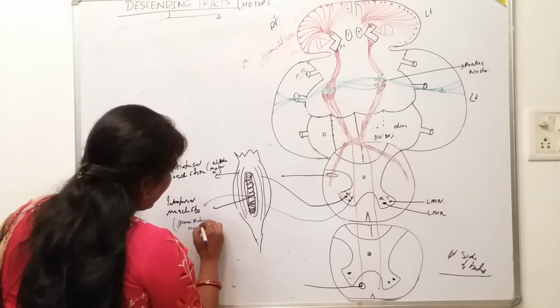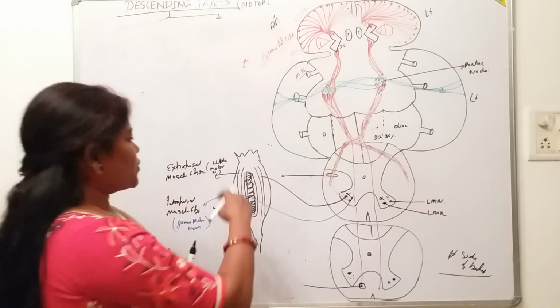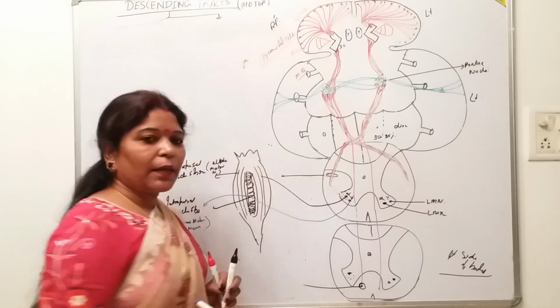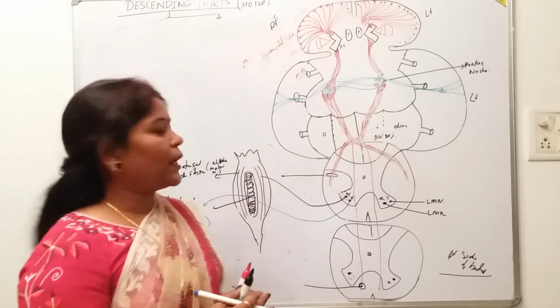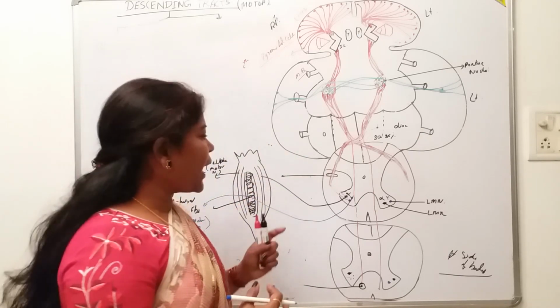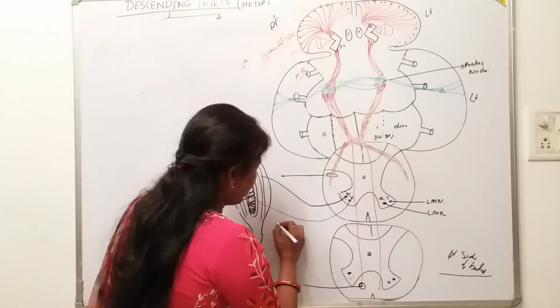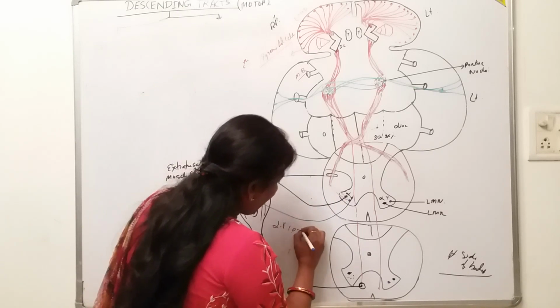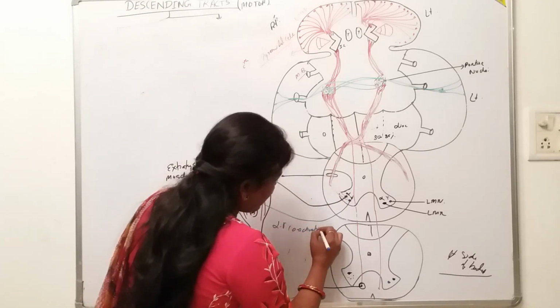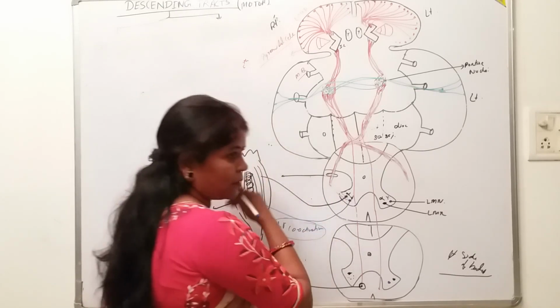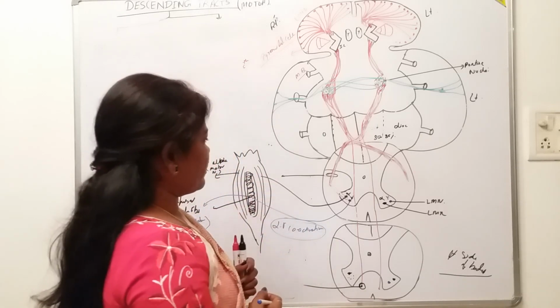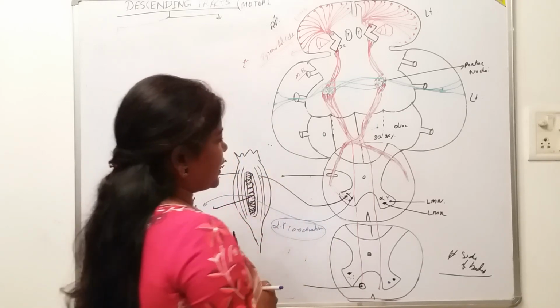Okay, and likewise these two, the extrafusal muscle fibers and the intrafusal muscle fibers, are activated together, and this is known as alpha gamma coactivation, isn't it? For the execution of the contraction of the skeletal muscle fibers. So it is like that.